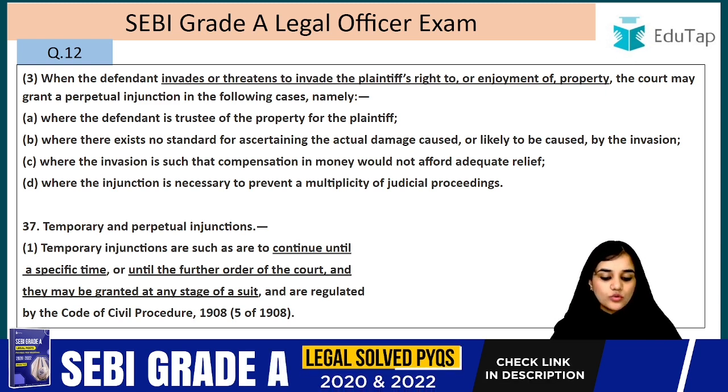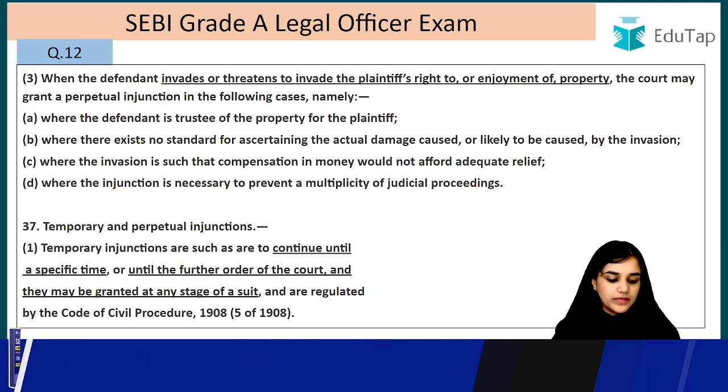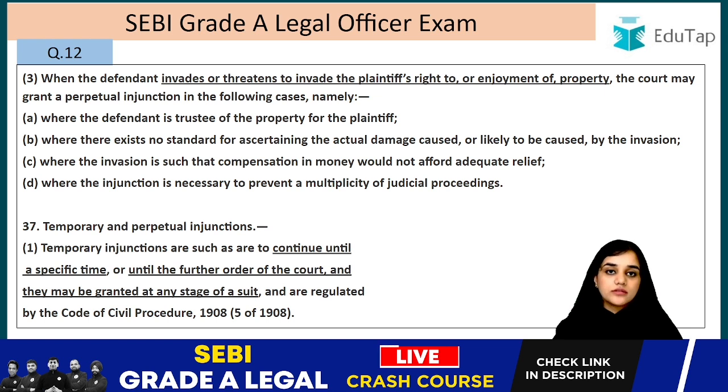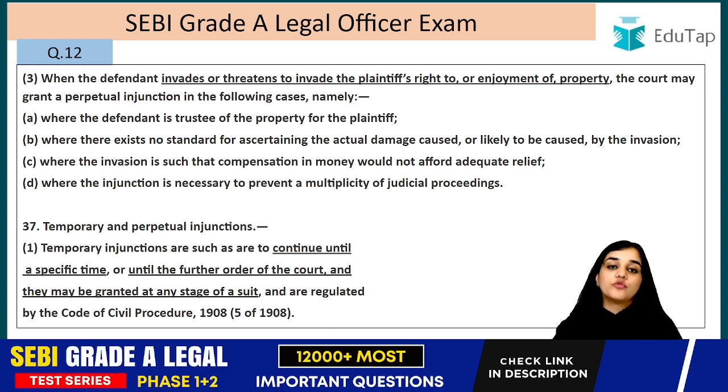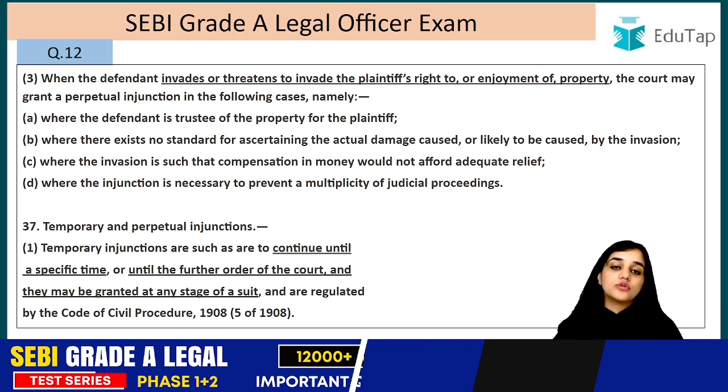Where there exists no standard for ascertaining the actual damage caused or likely to be caused by the invasion. You cannot ascertain what the damages will be, and where the compensation in money would not afford adequate relief. In case the money would not be adequate relief because of that invasion, then also you can be granted what?